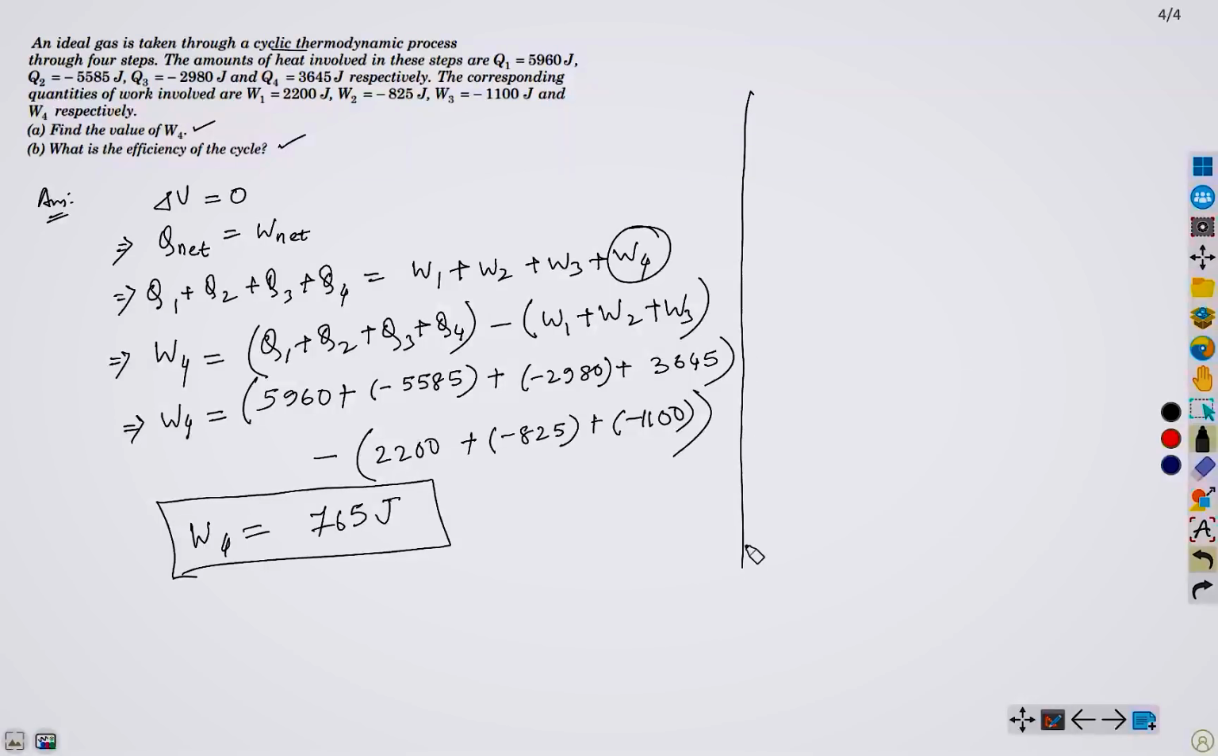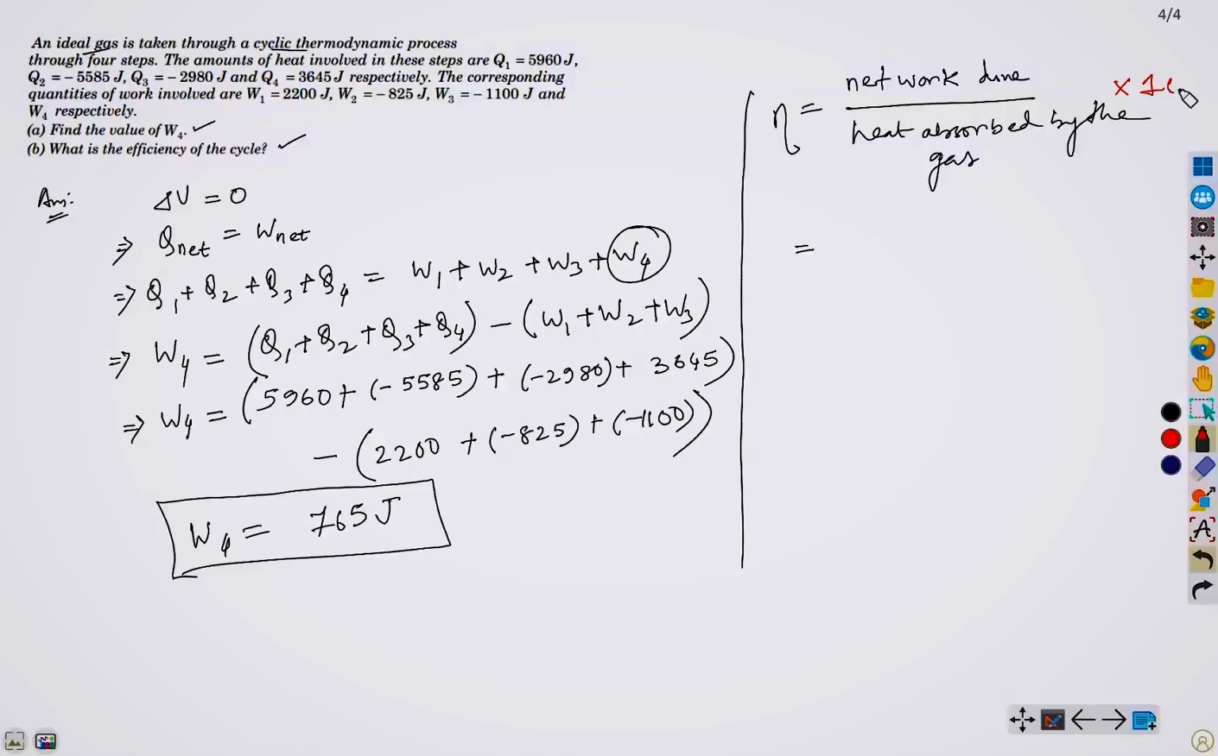Now we have to compute the efficiency also. That is eta. As we know, this is net work done upon heat absorbed by the gas. Yes. Because in this case, we have working substances as ideal gas. Now we have the net work done, which is nothing but, sorry, here we need to have one multiple of 100. Okay, because we are interested in the percentage.